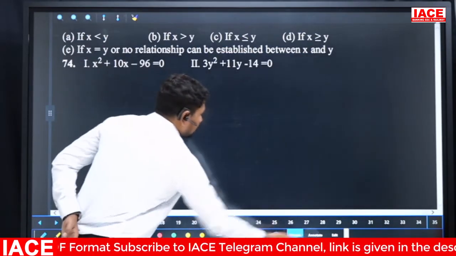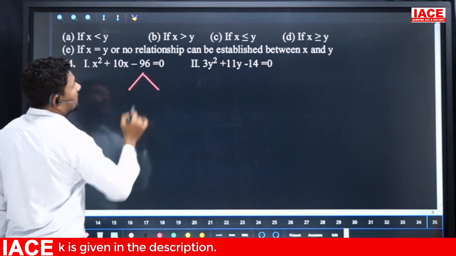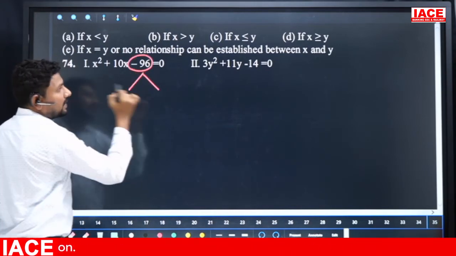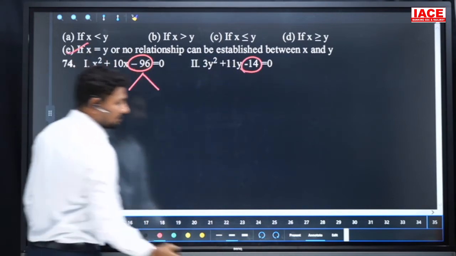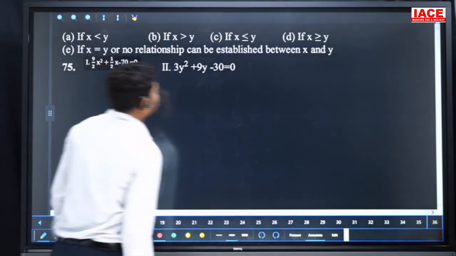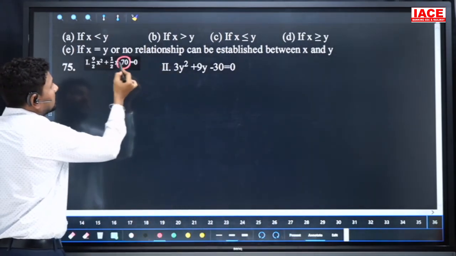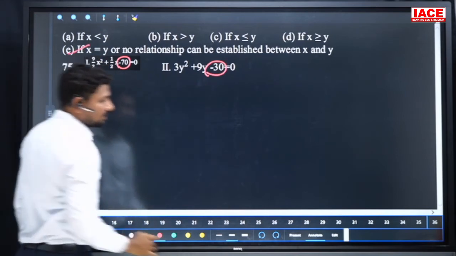Next, here x square plus 10x minus 96 is equal to 0. Here look at the constant, it contains minus, the constant contains minus, our answer is cannot be determined. And next, here also the constant contains minus, this constant contains minus, our relation is cannot be established.